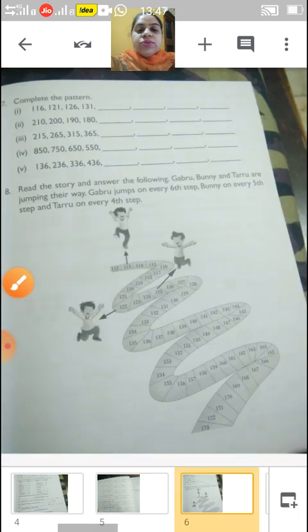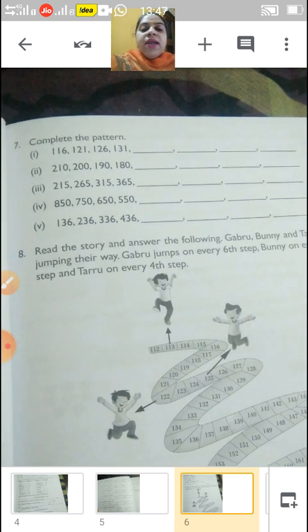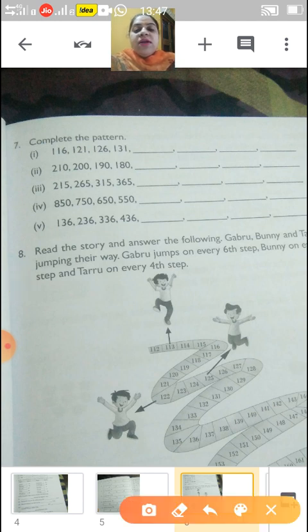Now come to the next question. Complete the pattern. Children, this same question we did according to the number, how they are adding and how they are jumping forward, backward. According to that we are adding numbers or subtracting numbers. So one I will do for you, like 116, 121, 126 and 131. In this they are adding 5 each time. So the next 4 numbers, what will they be?